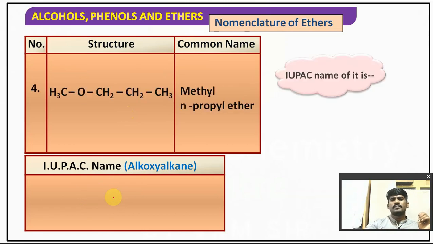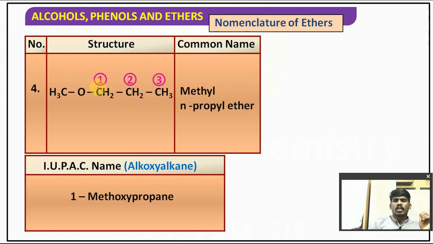Take one more example. What is the common name? This side we have methyl, this side we have propyl. So methyl n-propyl ether. And for the alkoxyalkane name, if you number it 1, 2, 3, at the first position we have methoxy. So 1-methoxypropane, right? This should be considered as the parent chain. In the parent chain 3 carbons are there, hence it should be taken as propane. At the first position we have methoxy, so 1-methoxypropane.